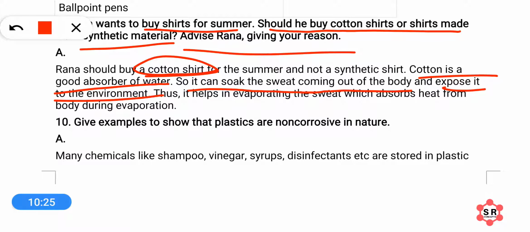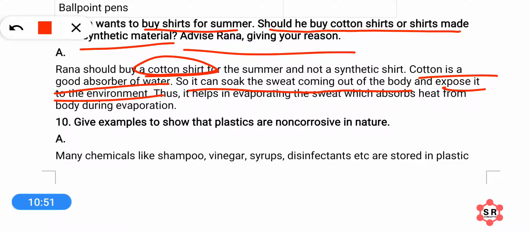So when Rana wears a cotton shirt, the sweat coming out of the body will be absorbed by the cotton shirt, and then that sweat will come to the outer surface of the shirt and get exposed to the air. When the sweat is exposed to the air, it will evaporate from the shirt.